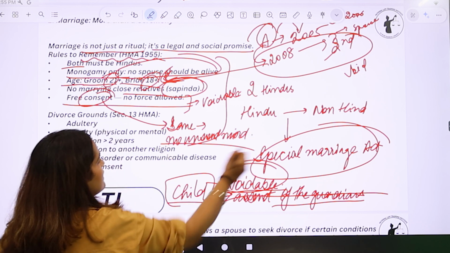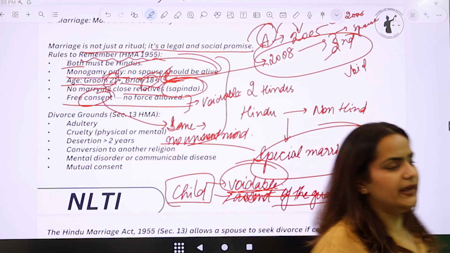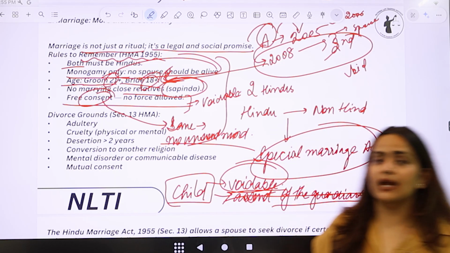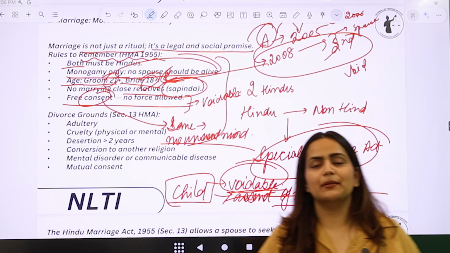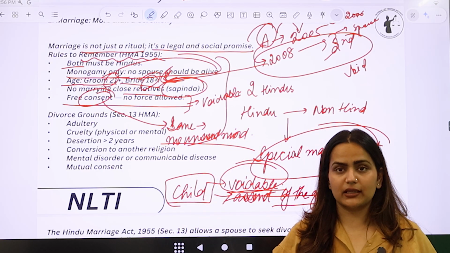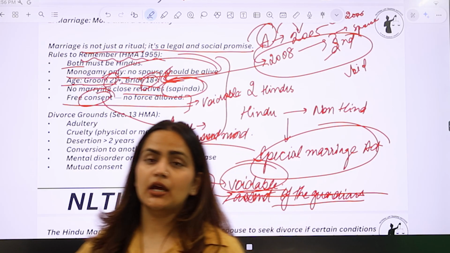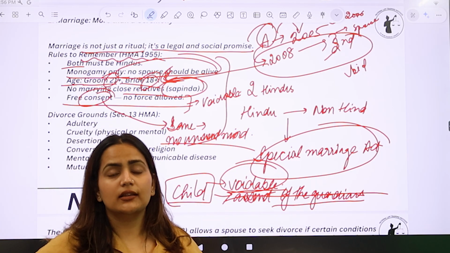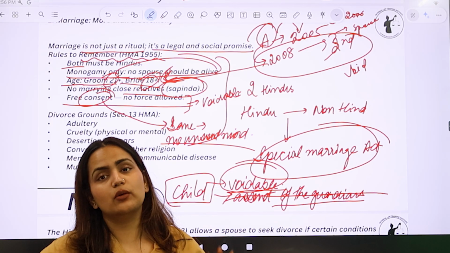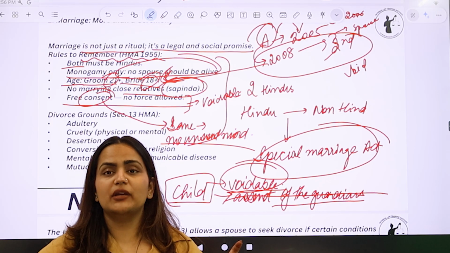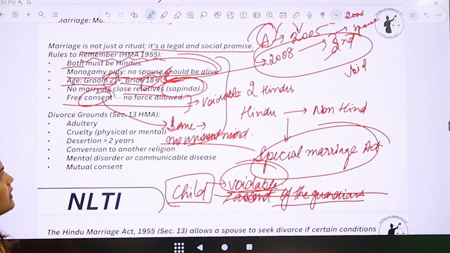Even in this case, if the consent has been given in the condition of being unsound in mind, then the marriage becomes voidable. Let's say there is a woman जिसको epilepsy है, जिसको मिर्गी के दौरे पड़ते हैं, and during that condition she gave consent for her marriage. It is on the husband whether he wants to remain with that woman or whether he wants to leave that marriage. तो इसको हम क्या बोलेंगे? Voidable marriage बोलेंगे. Right?